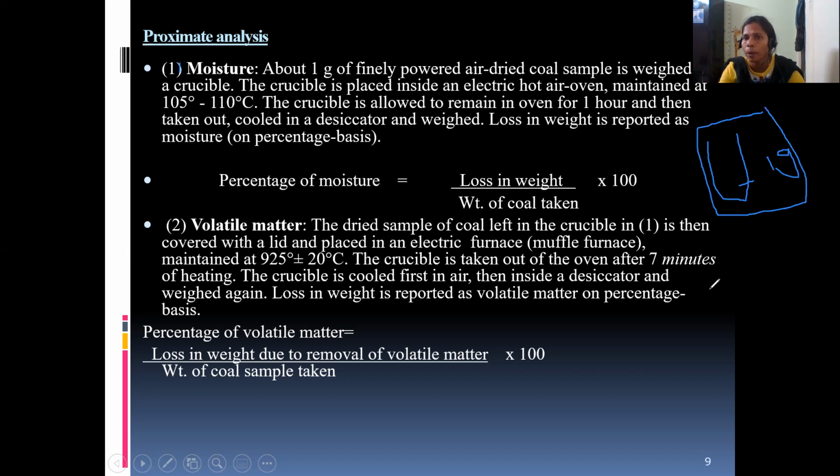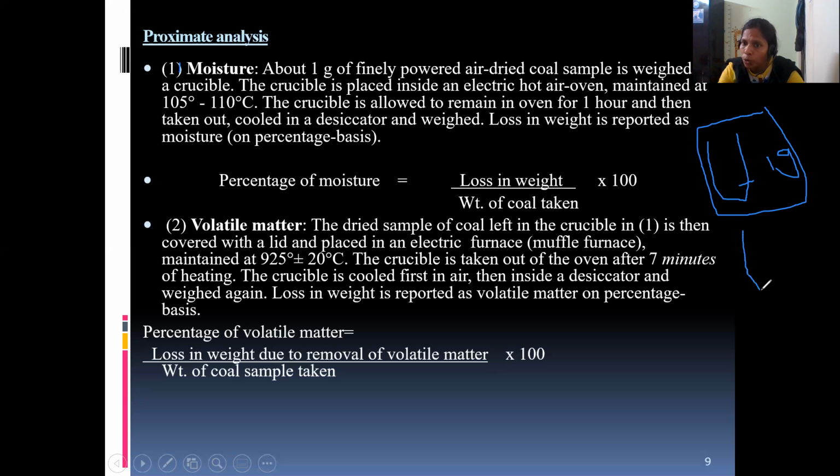And this crucible is placed in the hot air oven. Let us assume this is the oven. We maintain the oven temperature at 105 to 110 degrees centigrade. The crucible is allowed to remain in the oven for 1 hour and then taken out. That means we place the silica crucible in the oven for 1 hour, maintaining the temperature at 105 to 110 degrees centigrade. After 1 hour, we remove it from the oven.